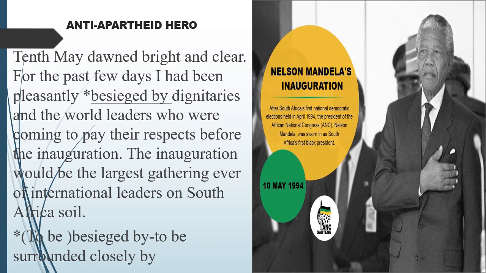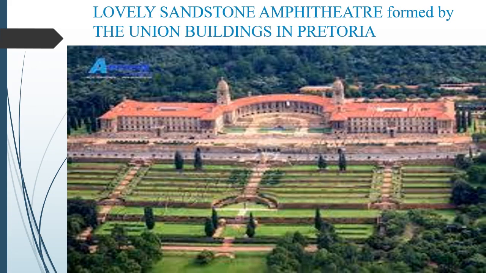So he's telling that this is the largest gathering ever of international leaders on that soil. Now you can see a picture related to Nelson Mandela's inauguration program, which happened on 10th May 1994. Now you are able to see a picture of a lovely sandstone amphitheater formed by the Union Buildings in Pretoria. Here you can see the arena and the steps where people can sit very easily and observe the program.